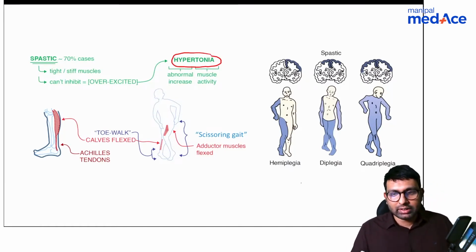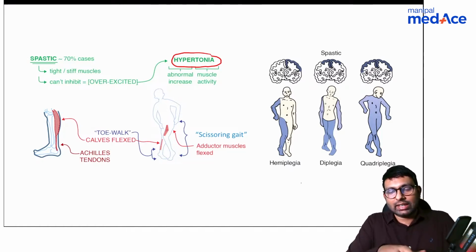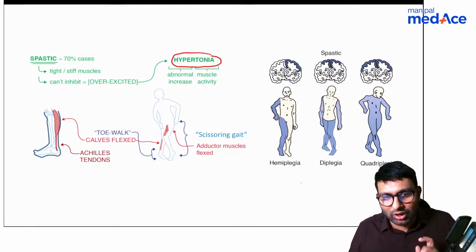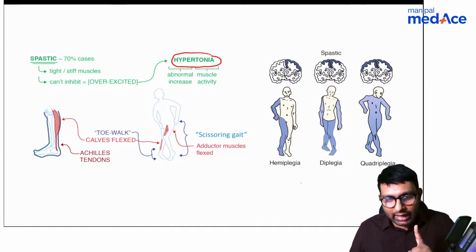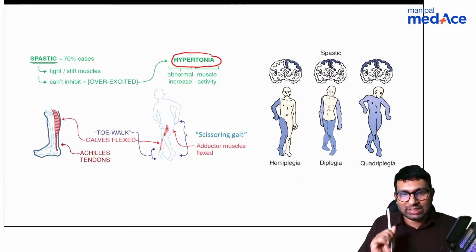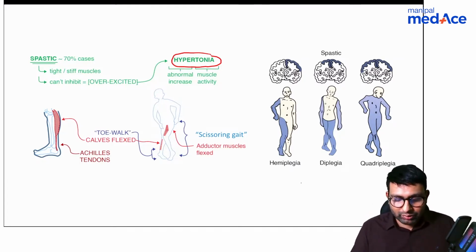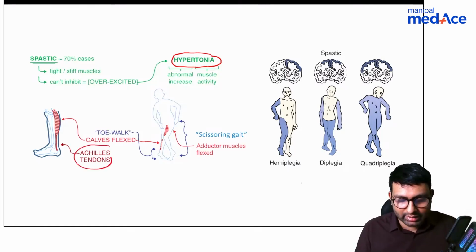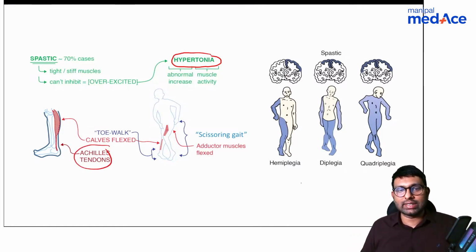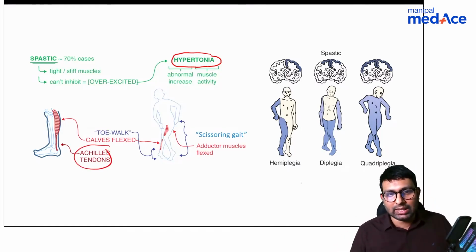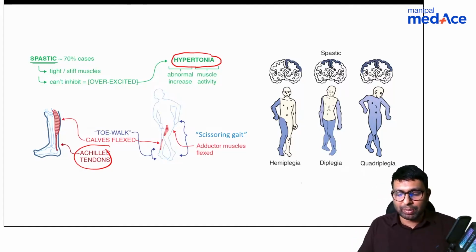Now imagine an adductor muscle hypertonia. Whenever a patient has adductor muscle hypertonia, he will walk in such a way that always the knee will start touching the opposite thigh. So he'll have this kind of crossing over movement, which is called scissoring gait. So whenever there is adductor spasm, like you saw in that child, he has severe adductor spasm, because of which he is having scissoring gait. Now if the muscle affected is the Achilles tendon, if there is overexcitation of the Achilles tendon, then the gait will change. Even in a cerebral palsy patient, they'll start having toe walking type of gait. Okay, so this was about spastic.